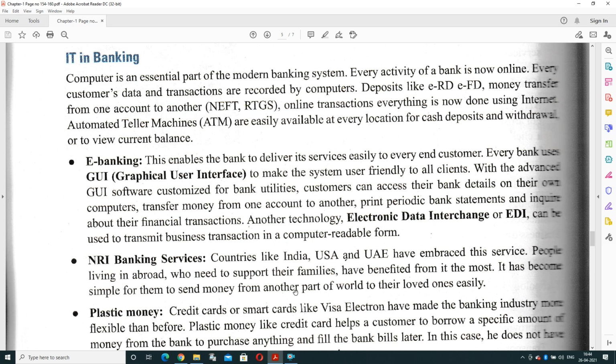So in the banking sector, it is used for e-banking services, data exchange services. A user can easily transfer money from one account to another account, and they can take the printout slip after transferring the amount. Even they can take the statement, or they can find out how many transactions they have performed in 1 month or 1 year. They can keep the record for that also.